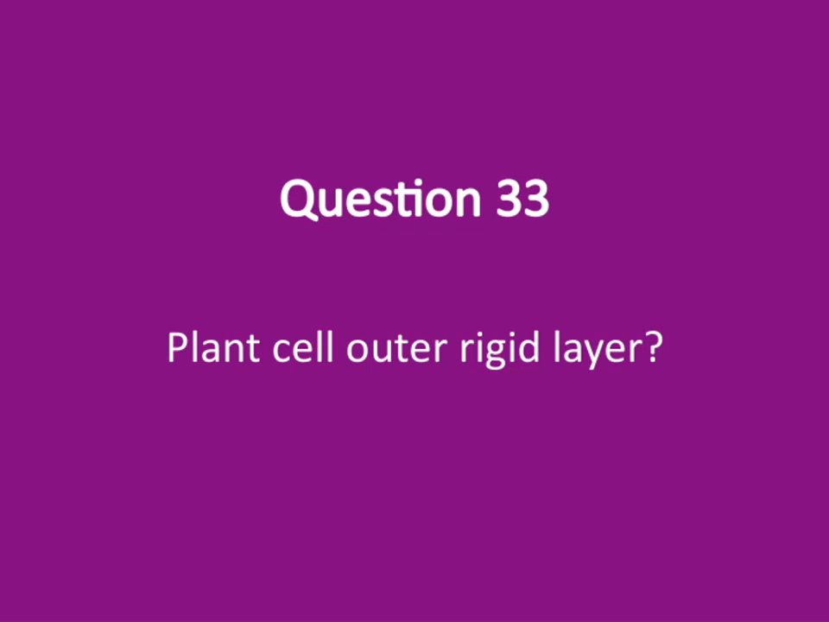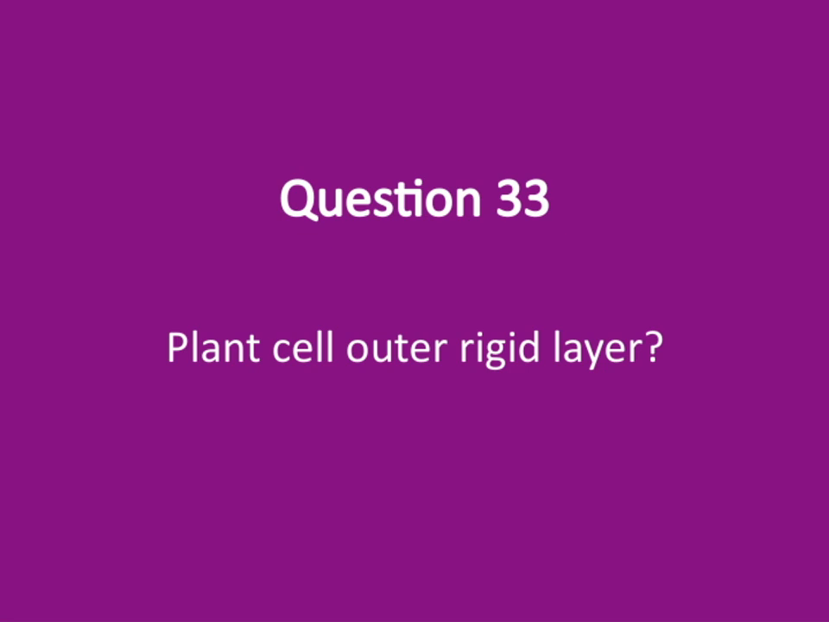Let's explore the question, what is the outer rigid layer of a plant cell? This layer is crucial because it provides structural support and protection. In plant cells, this outer layer is known as the cell wall. It's made primarily of cellulose, a strong carbohydrate that gives the cell its shape and helps it withstand pressure.